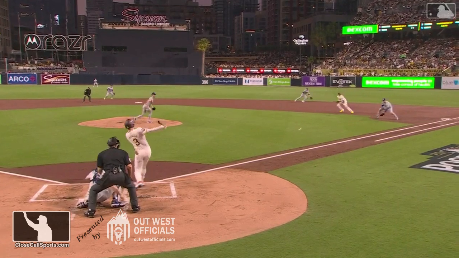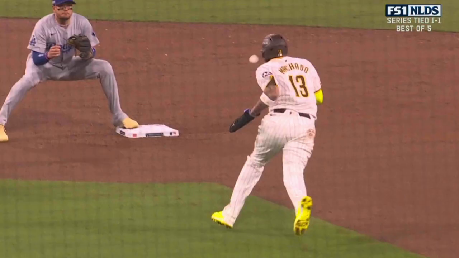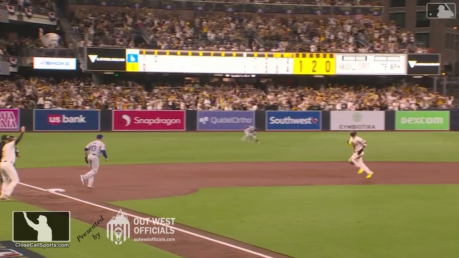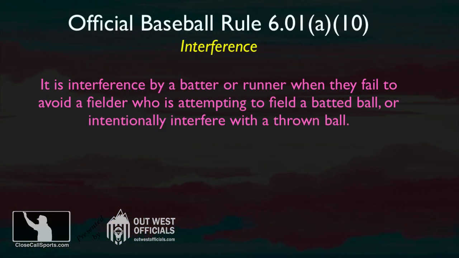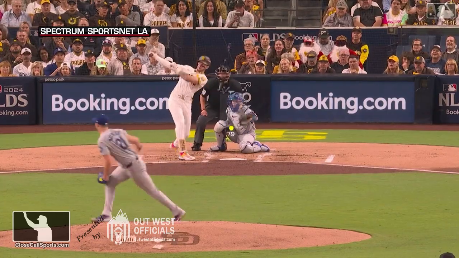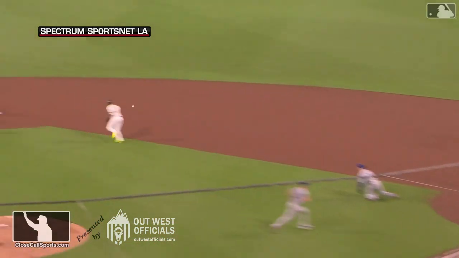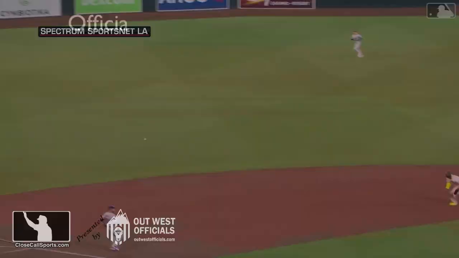You know, Manny, you can create your own base path if you're not avoiding a tag, and it was a heady play. Correct. The relevant rule, it is interference when a runner intentionally interferes with a thrown ball. Looked at it many times, replayed it in my head many times. I would have done the same thing as a base runner.